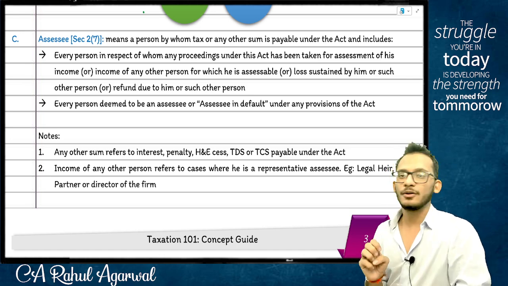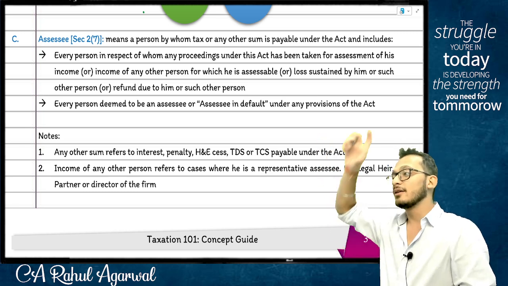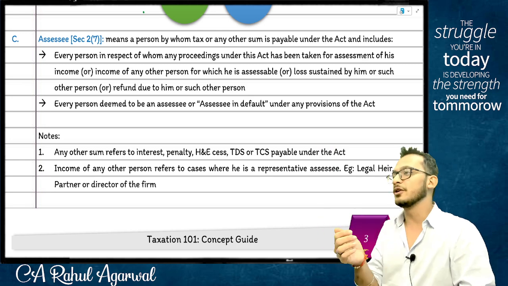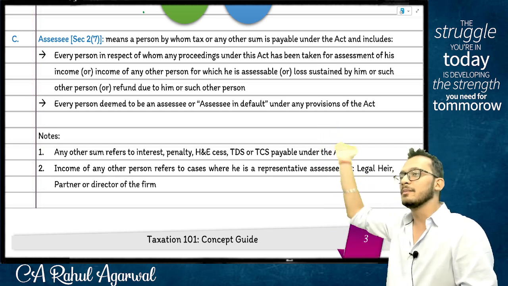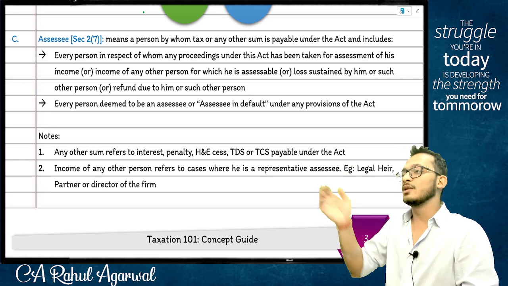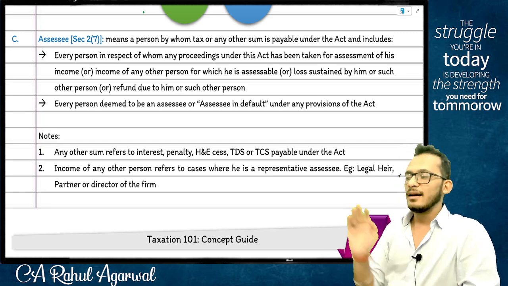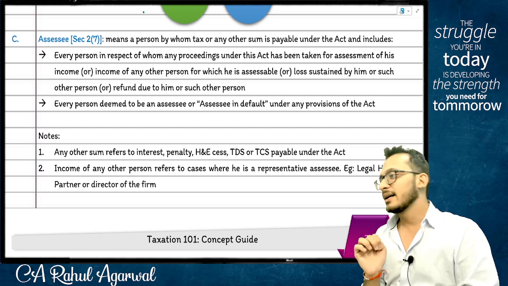If you don't understand, you will follow it, and therefore it is made that detailed. Now I'm not telling you that this is one definition which was created on the first day. Obviously it changed over the period, because like I did it for you, someone else thought about it. So when they would have started saying tax payable, someone else went and said no, income is not covered. Then someone else would have said loss is not covered. Then someone would have said refund is not covered. Someone would have said minor is not covered. And therefore they started bringing everything slowly, bit by bit.